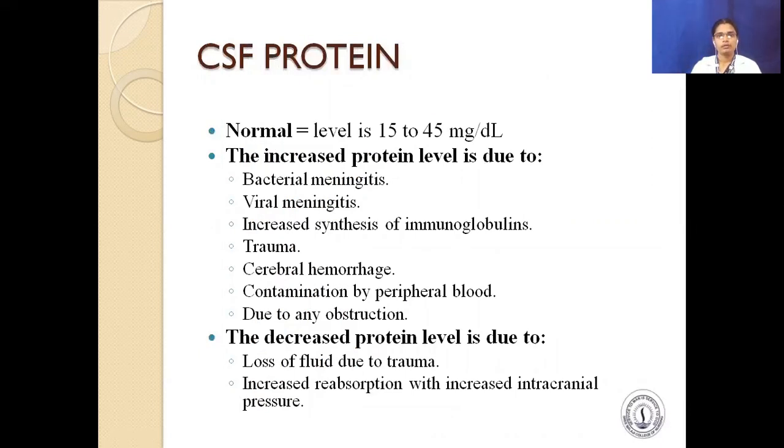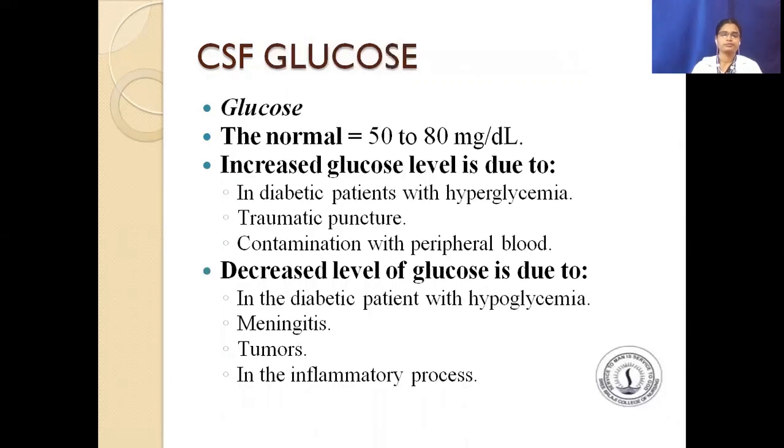The normal protein level is 15 to 45 mg per deciliter. The increased protein level is due to bacterial meningitis, viral meningitis, increased synthesis of immunoglobulins, trauma, cerebral hemorrhage, contamination by peripheral blood due to any obstruction. The decreased protein level is due to loss of fluid due to trauma, increased reabsorption with increased intracranial pressure.